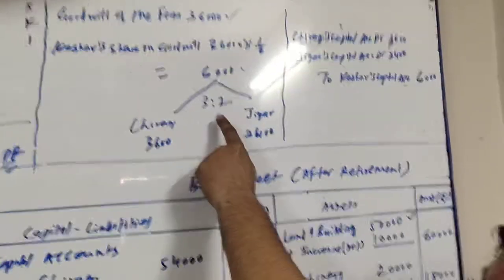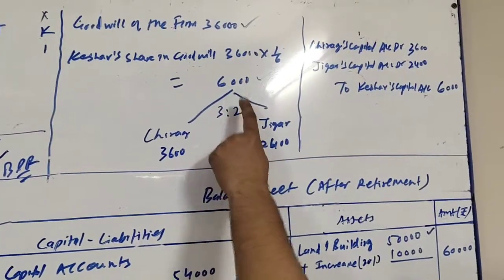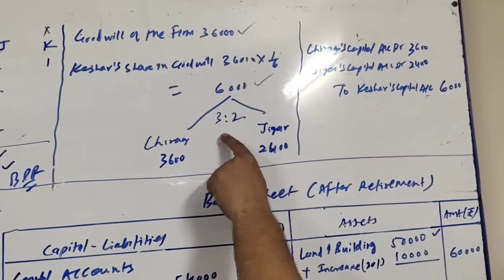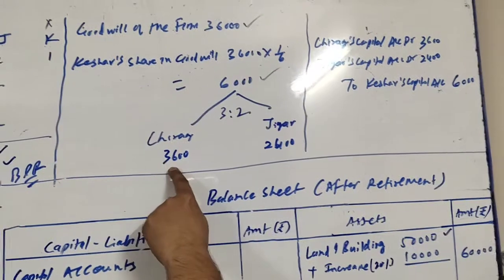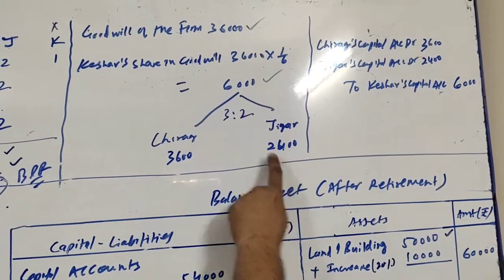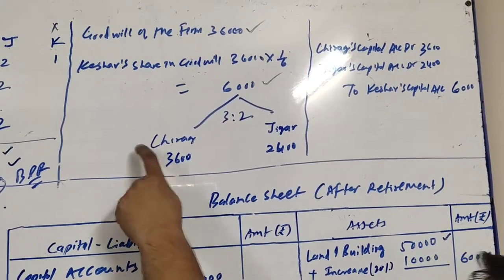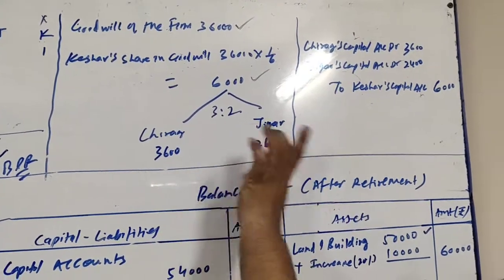Gain ratio we have already discussed. It will be 3:2. When I will distribute 6,000 in the proportion of 3:2, it will come 3,600 and 2,400. So 3,600 will be paid by Chirag and 2,400 will be paid by Jigar.